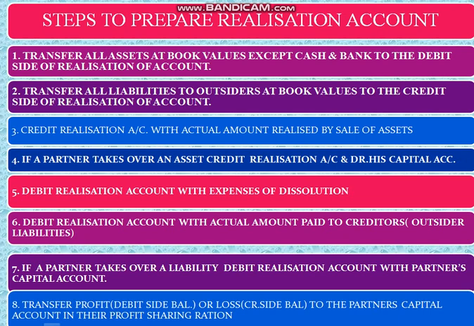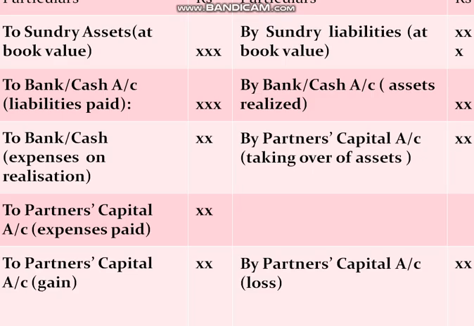If debit side total is more than the credit side total, it's a loss on realization. It should be transferred to the partner's capital account in their profit sharing ratio. Similarly, if we get the credit side total more than the debit side total, then it's a gain on realization, to be transferred to the partner's capital accounts in their profit sharing ratio. Then this is the brief format of preparation of realization account.